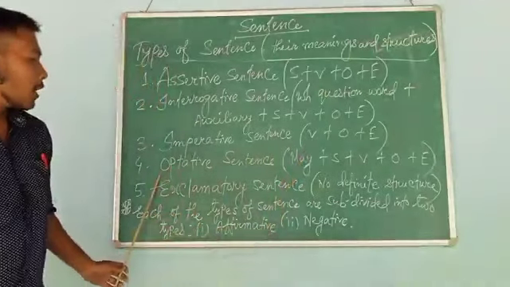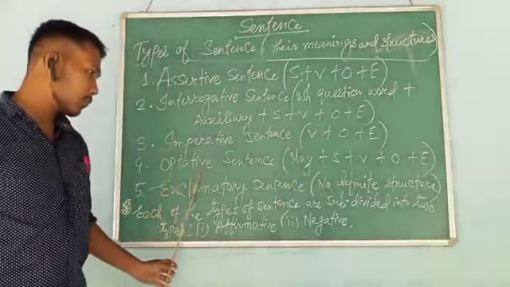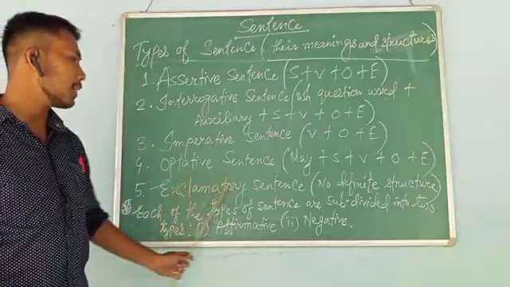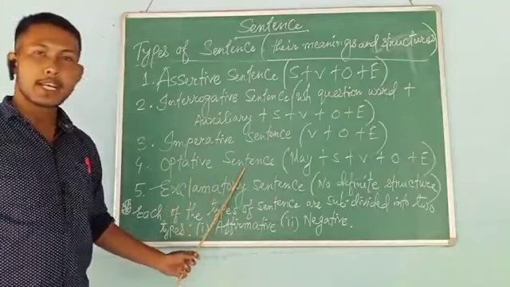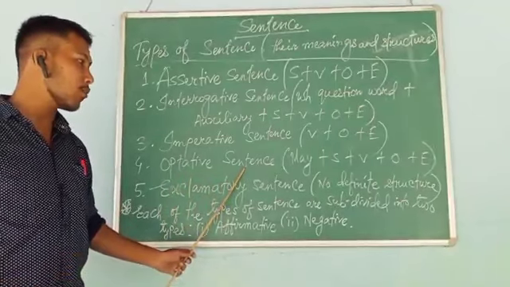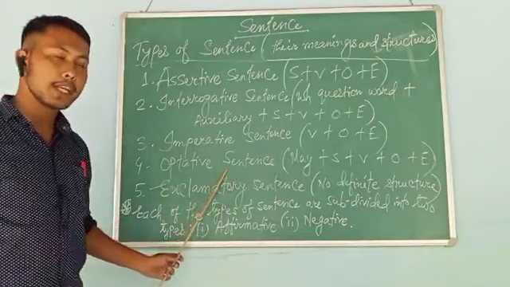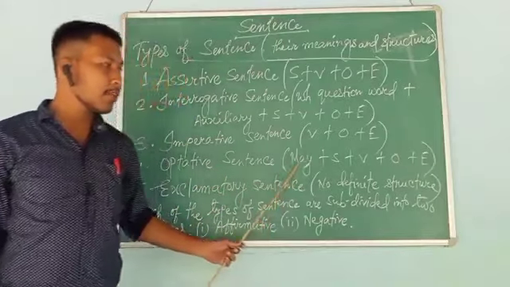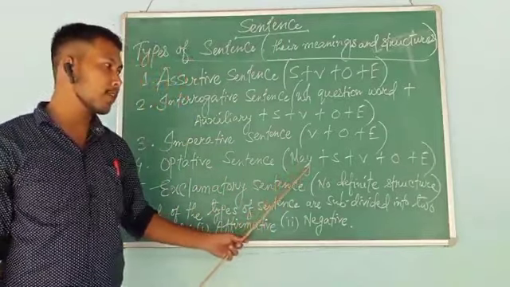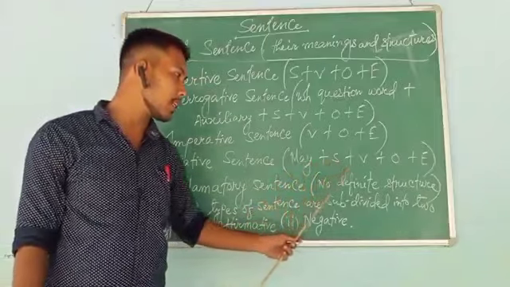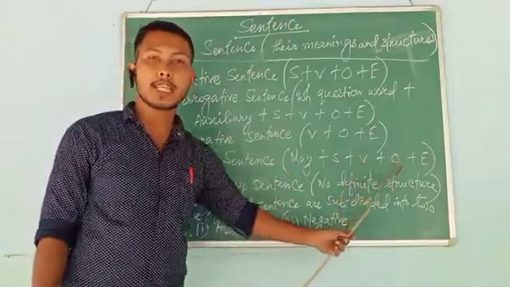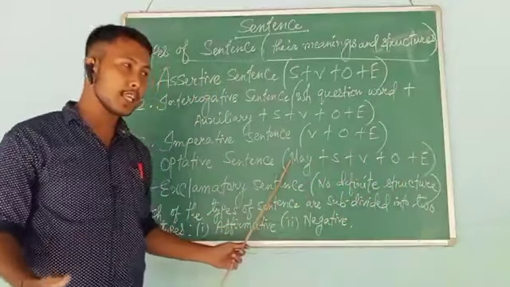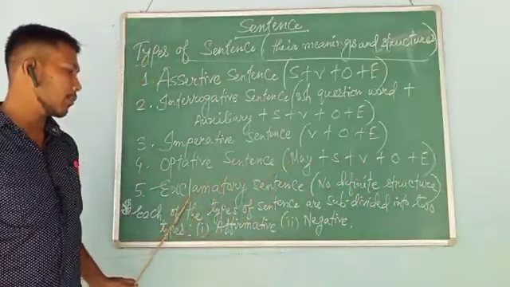And then we have the fourth type of sentence, and that is optative sentence. Students, we should know that optative sentence means a prayer or a wish, or in wishing someone or in giving a prayer to someone, we have to follow this structure. May in the beginning, this is a modal auxiliary verb, then we have the subject, we have the verb, object, and extension. So this is the structure of optative sentence in wishing or in meaning prayer.